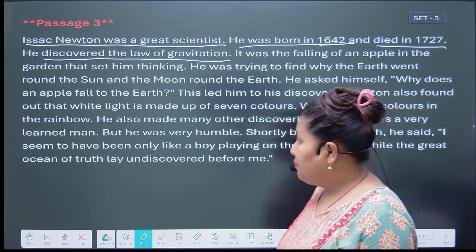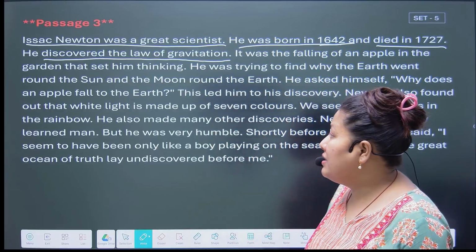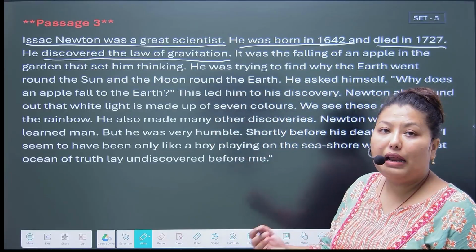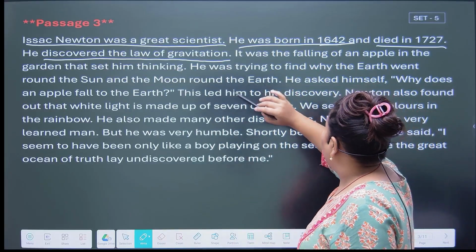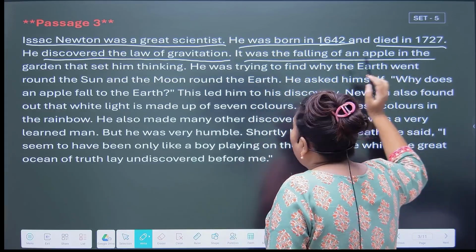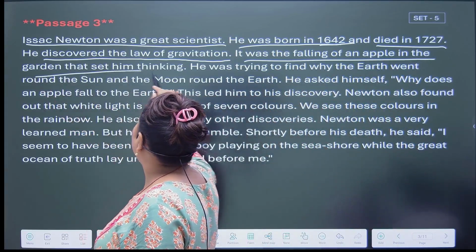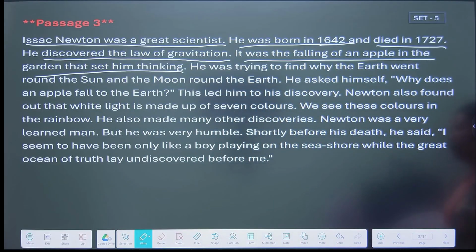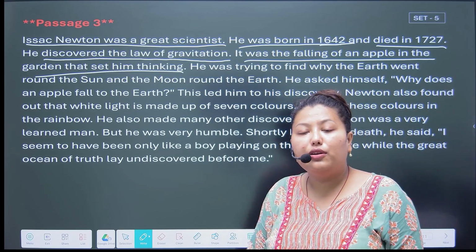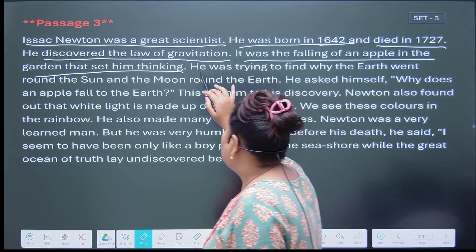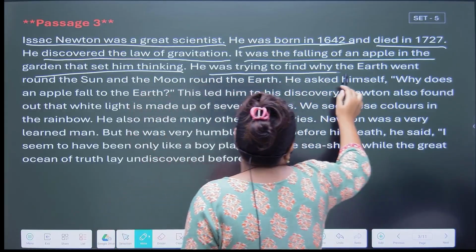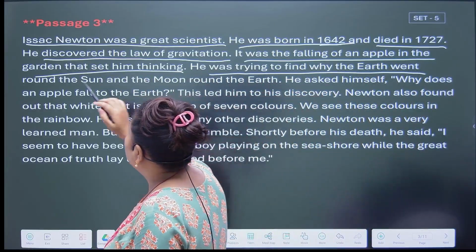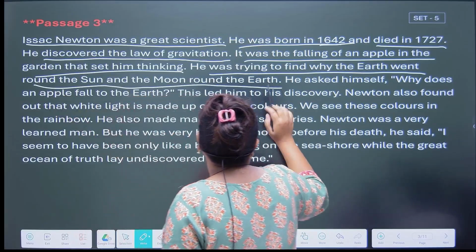Next question, which incident set him thinking about gravitation? So it was the falling of an apple in the garden that set him thinking about gravitation. Next question, what did Isaac Newton trying to find? So the answer is Isaac Newton was trying to find why the earth went round the sun and the moon round the earth.